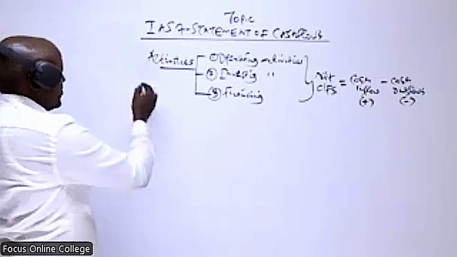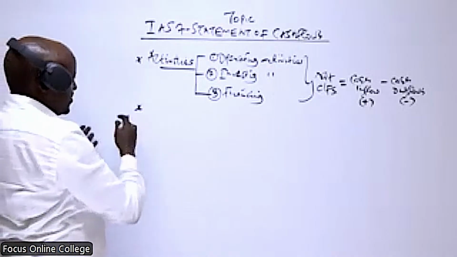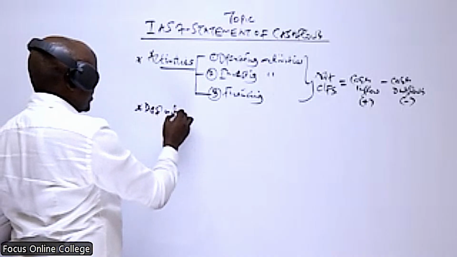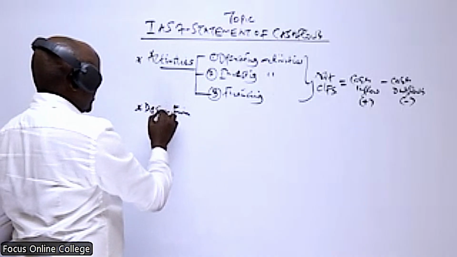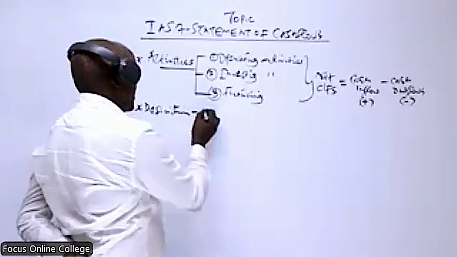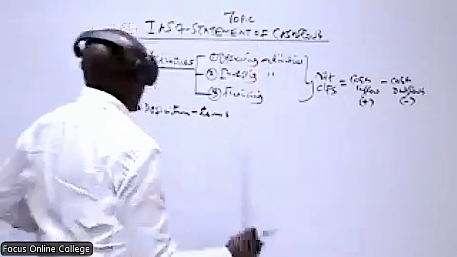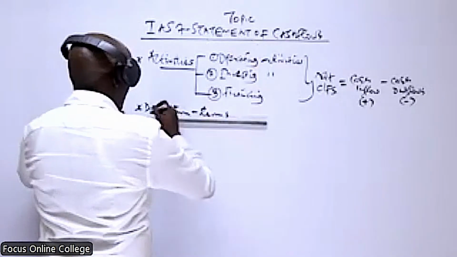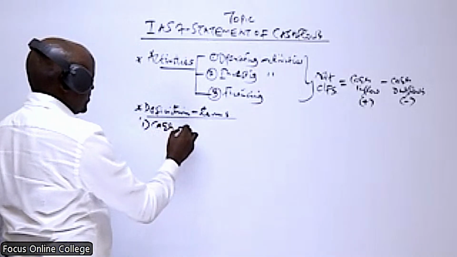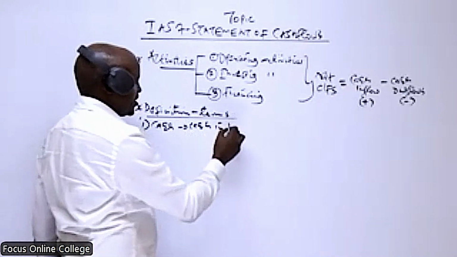Now, before we look at how we prepare a statement of cash flows, it is important that we first define a few terms. Let's look at the definition of various terms. These are terms we will come across when preparing the statement of cash flows. So the first term here is cash. What do you mean by cash? Cash comprises cash in hand.